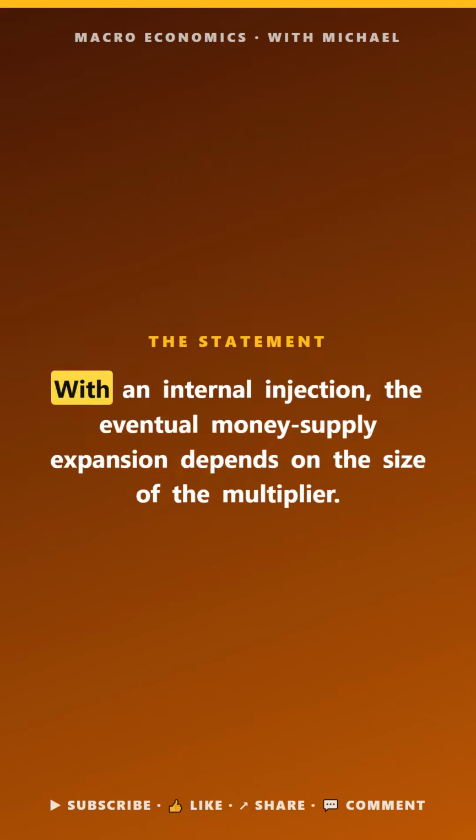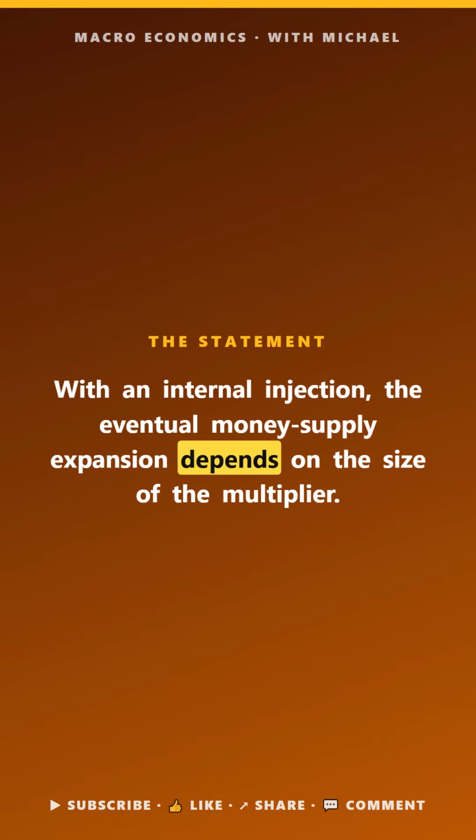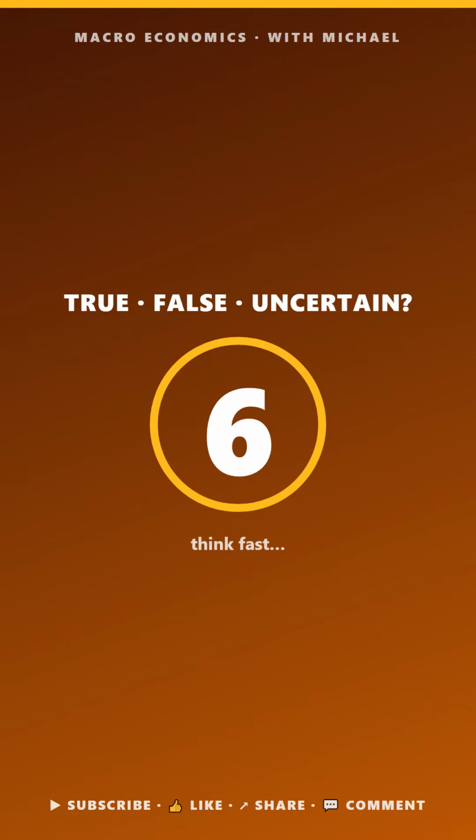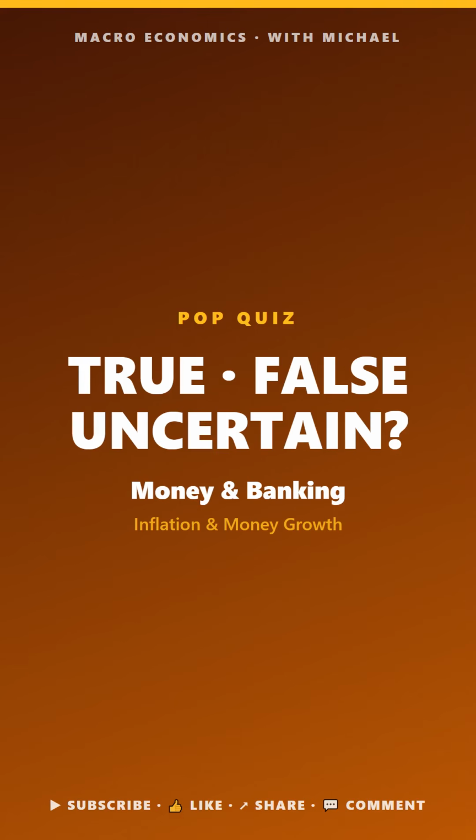Macro pop quiz. Money in banking. True, false, or uncertain. With an initial injection, the eventual money supply expansion depends on the size of the multiplier. The answer is true. The deposited cash becomes new reserves, multiplied through successive lending.